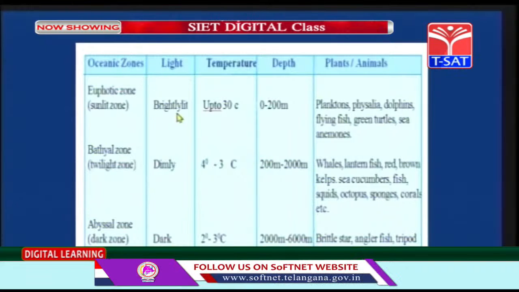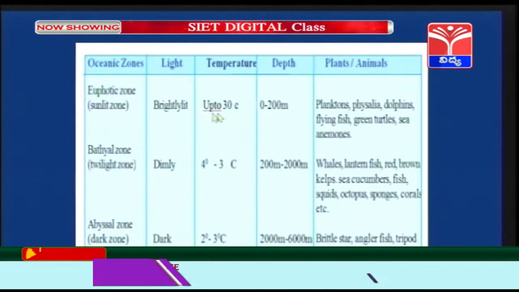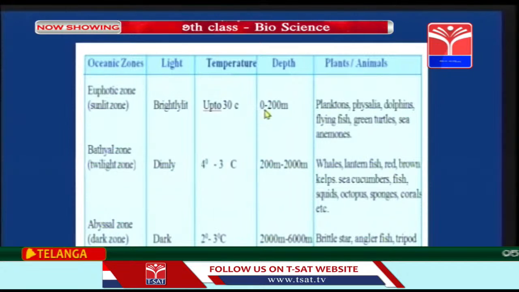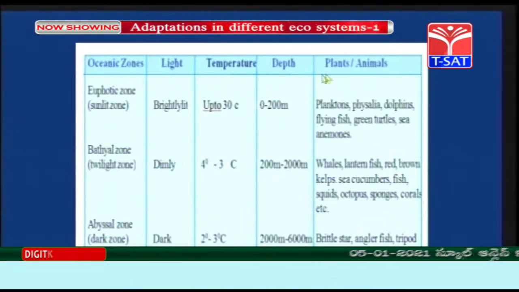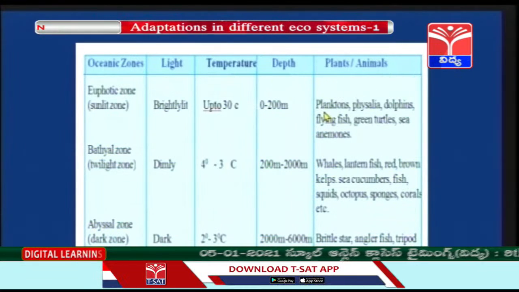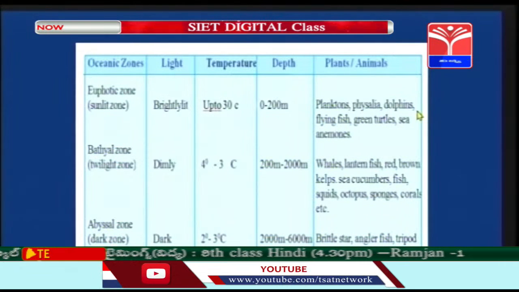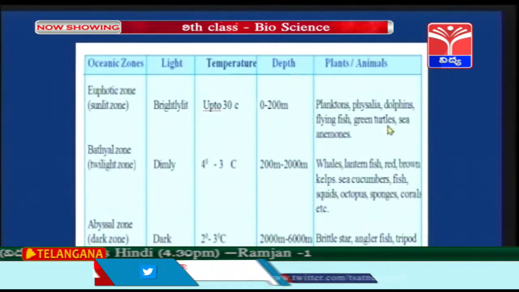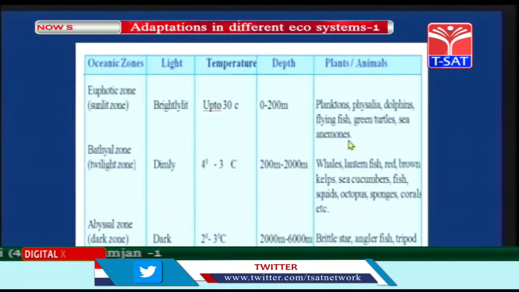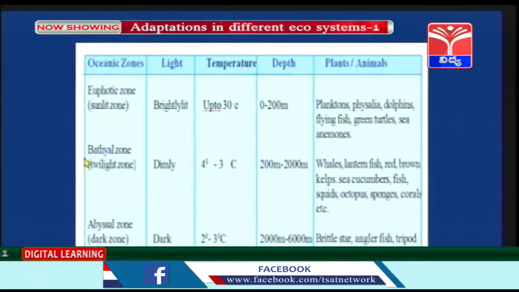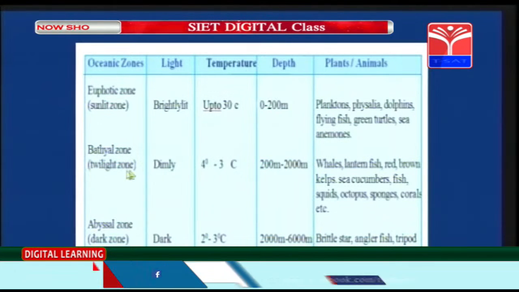It is brightly lit. So the temperature is 30 degrees. Depth 0 to 200 meters. The plants and animals which live in the euphotic zone are planktons, phycelia, dolphins, flying fish, green turtles and the sea anemones.